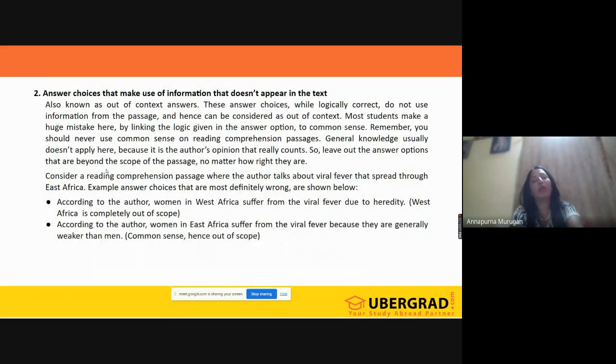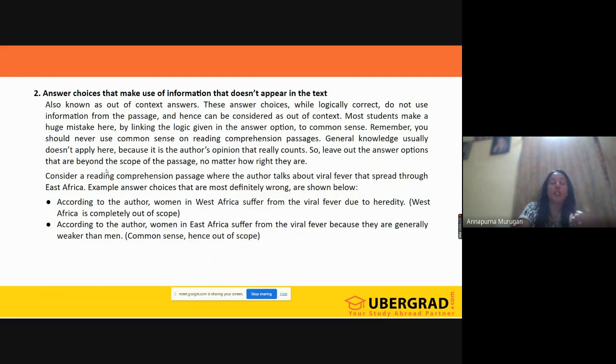Now, you will also see that as soon as you read the options, one option will attract you. It says, you pick me, you pick me, you pick me. Definitely be careful about that, because 90% of the time that will be your wrong answer. So never ever try to pick something very attractive. Why? Because the option that is very attractive will have the words that are present in the passage, and since we have come across those words, we feel that yeah, this could be our answer.